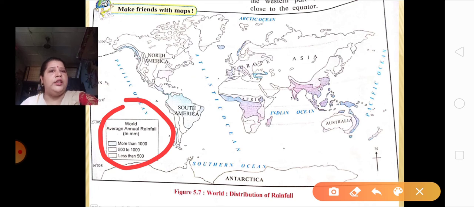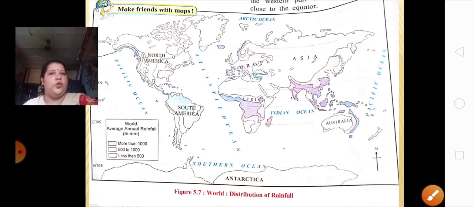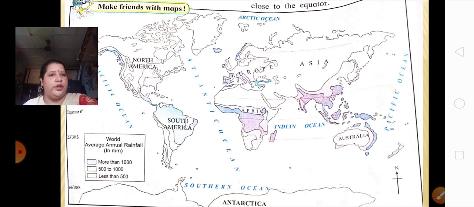While if you see the light purple color, that is your places where the rainfall is between 500 to 1000 mm. While if you see the dark purple color, that is your places where there is less than 500 mm of rainfall. Okay, so now depending upon this, you are going to answer some of my questions by looking into the map given over here.